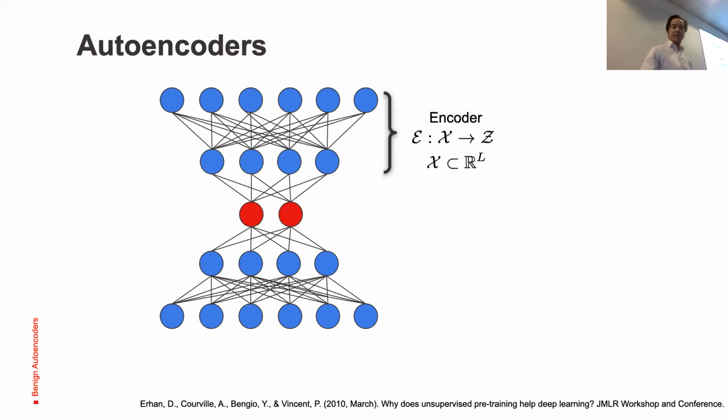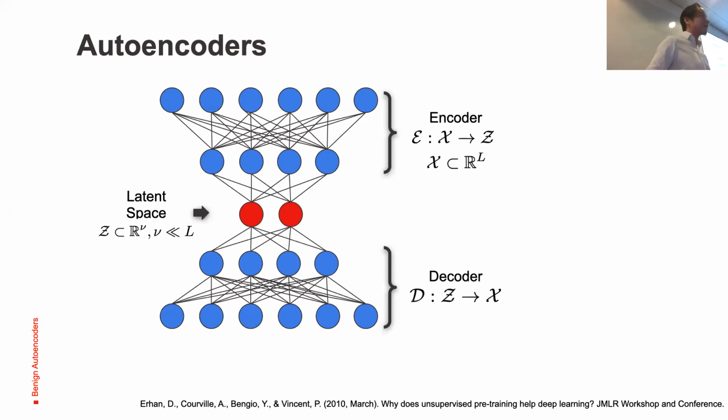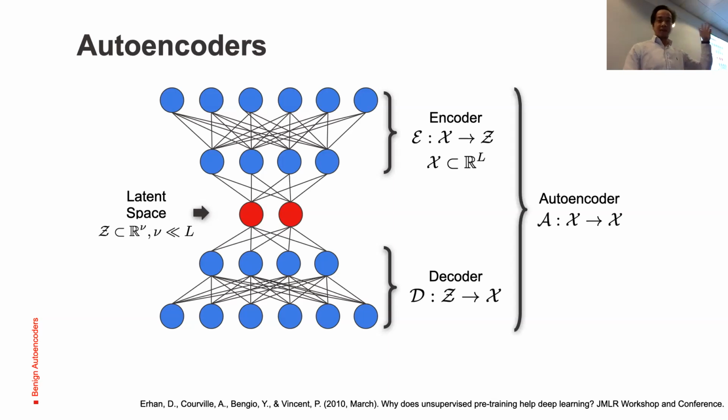The first part is an encoder, which is a map from the original data space to a latent space, Z. Z lives in a lower dimensional space than the original data space. Then we find a decoder, which is a map from Z back to the original space. The composition of the two gives the autoencoder.